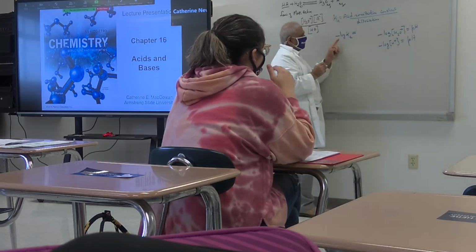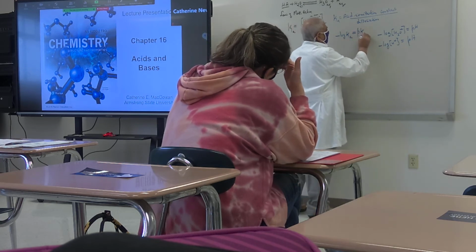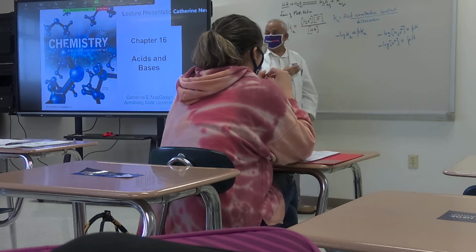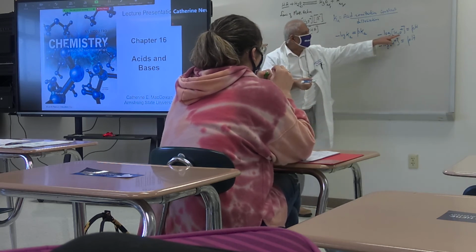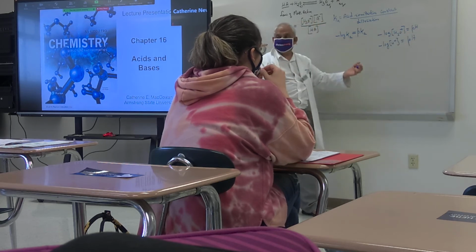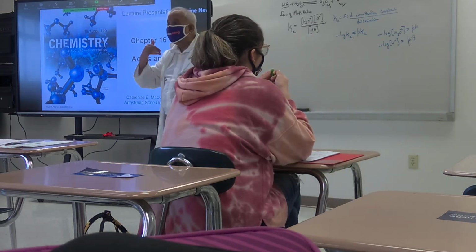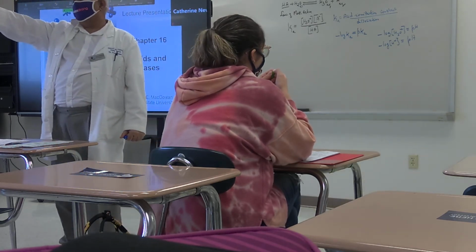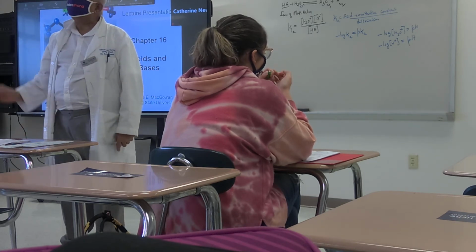So when you call negative log of H plus pH, similar to that, negative log of Ka, can I call this pKa? See here, negative log H3O plus is pH. Negative log of Ka is pKa. Now, if the Ka value is large, and you take the negative log of that, the pKa value will be very small.